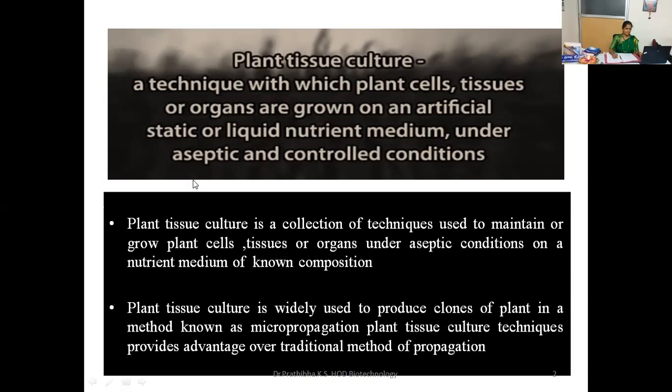We can also define this plant tissue culture as a collection of techniques used to maintain or grow plant cells, tissues, or organs under aseptic conditions on a nutrient medium of known composition. We can give either this definition or this definition. Plant tissue culture is widely used to produce clones of plant in a method known as micropropagation. Plant tissue culture techniques provide advantage over traditional methods of propagation.